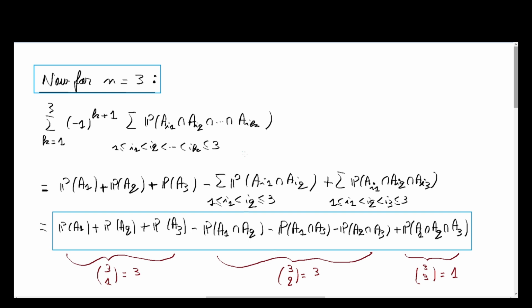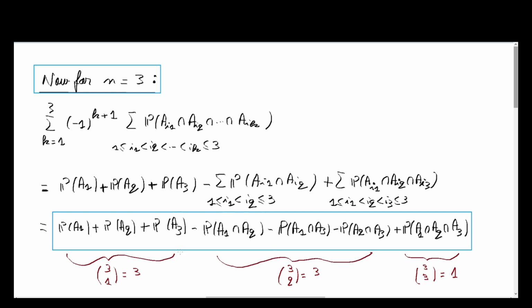In the second sum you have the minus, you have two indexes, and in the third sum you have 3 indexes, and you have a plus, which gives us the probability of A1 plus the probability of A2 plus the probability of A3, minus the probability of A1 intersected with A2, minus the probability of A1 intersected with A3, minus the probability of A2 intersected with A3, plus the probability of A1 intersected with A2 intersected with A3.